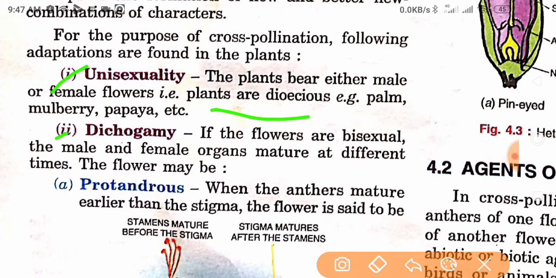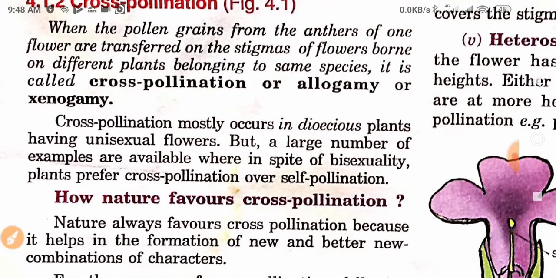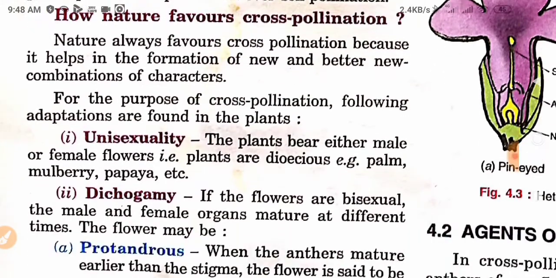Dichogamy: if the flowers are bisexual, the male and female organs mature at different times. First is protandrous. Protandrous means when the anthers mature earlier than the stigma. Students, these are the terms which you have to remember. What is protandrous? What is dichogamy? Also, cross pollination is also known as allogamy or xenogamy, and self pollination is known as autogamy. So these terms are important.